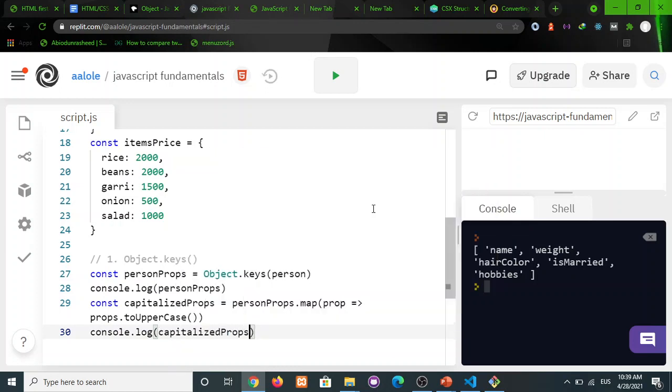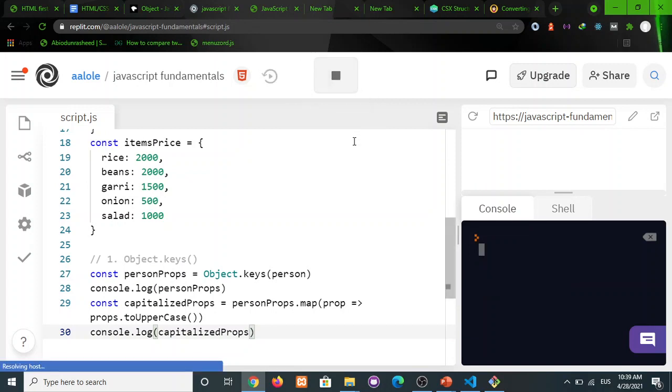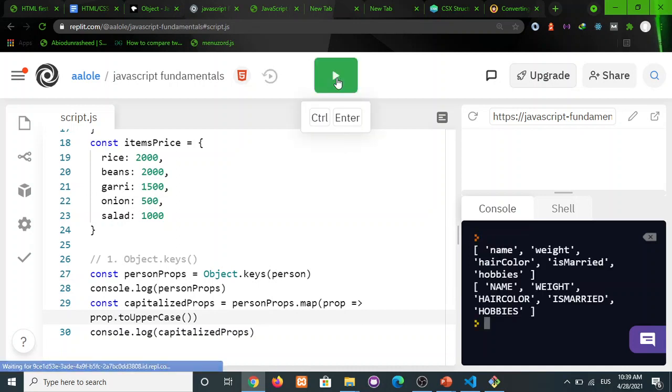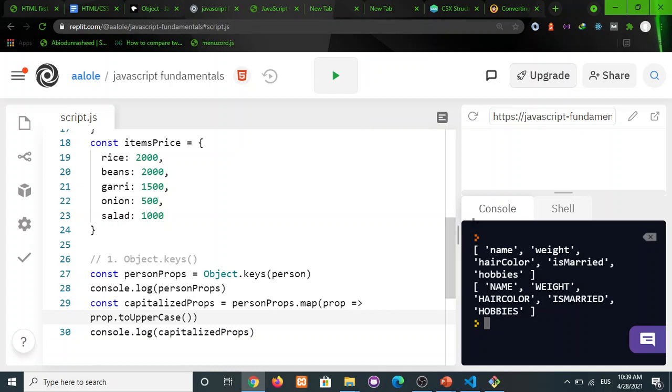Capitalize props. Okay, and let's run. Oops. Okay, we made a mistake here, so it should be prop. So let's try it again. Okay, now can we see? So we now have name, weight, and everything capitalized.